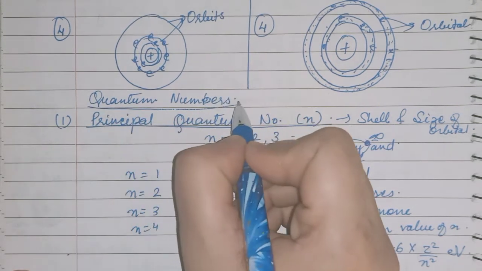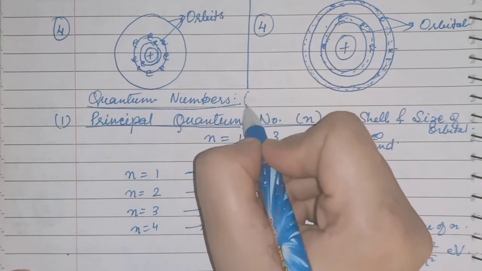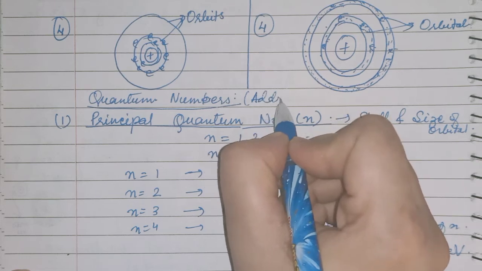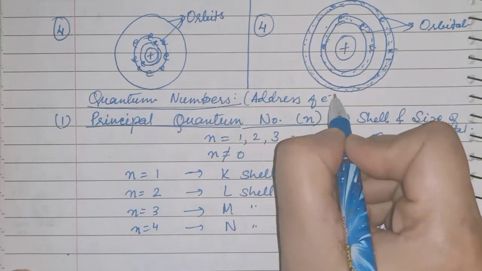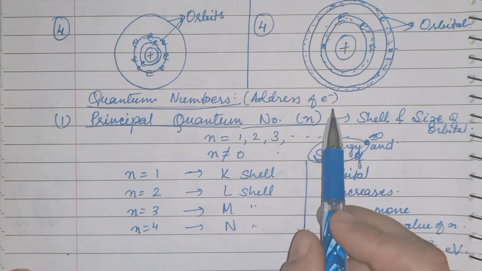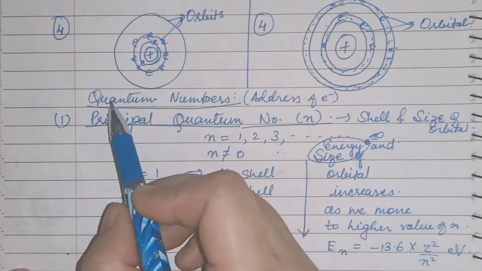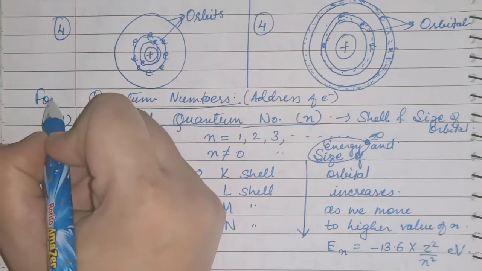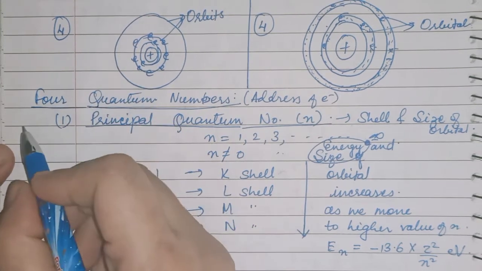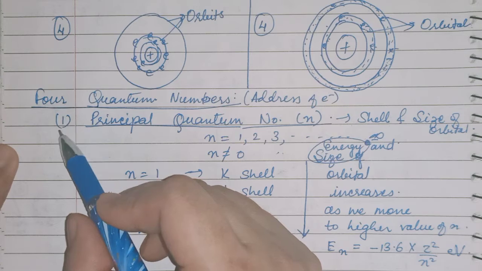Okay, and what does a quantum number give you? It will give you the address of the electron. Okay, the address of the electron is coming from the quantum numbers, and we will discuss the 4 quantum numbers. Okay, 4 quantum numbers are there. We will discuss these 4 one by one.